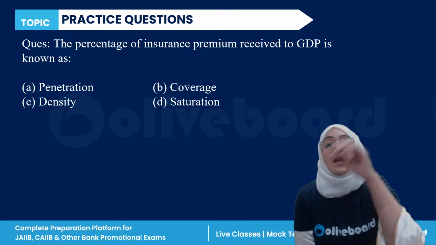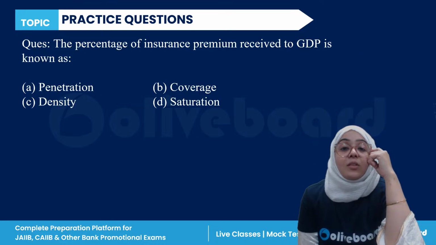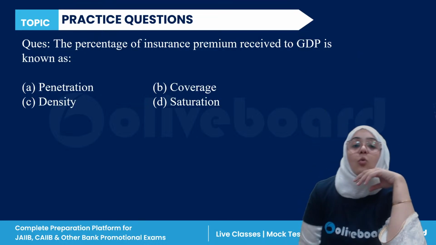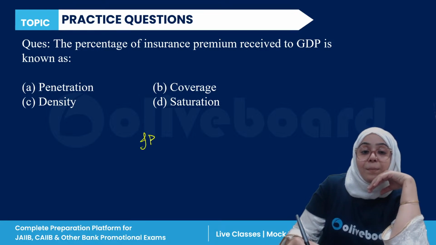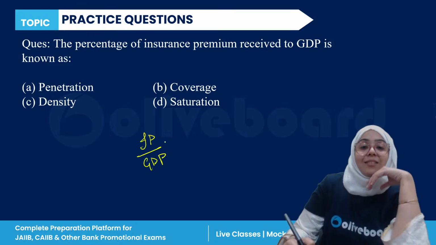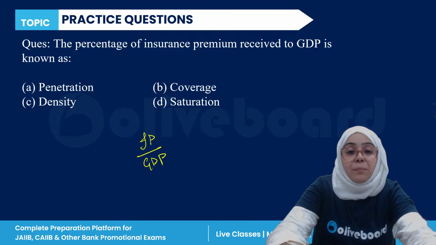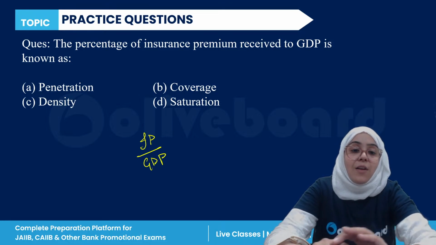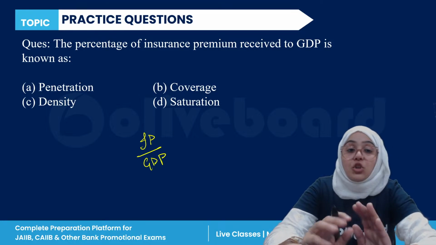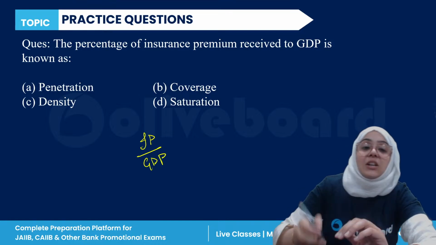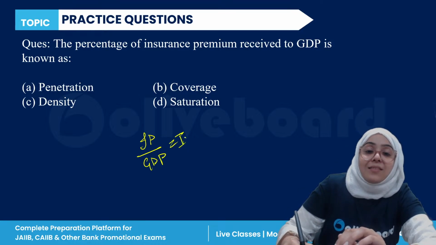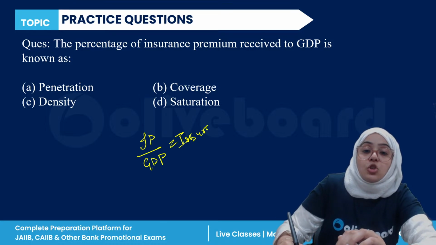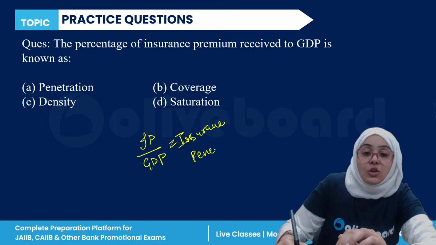Next question. The percentage of insurance premium received to GDP is called what? Insurance premium to GDP is called insurance penetration.